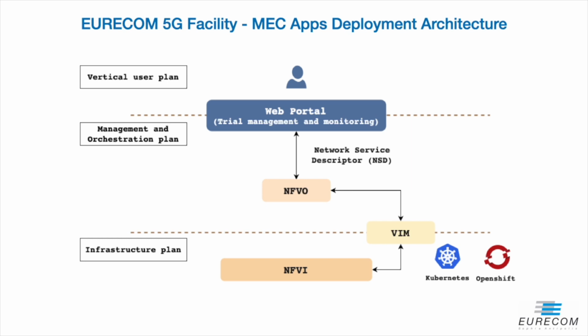Within this platform, network services are created using the network service descriptors through the graphical user interface. This is implemented using JSON structure in the web portal, and it is sent to the NFVO, network function virtualization orchestrator, which is responsible for onboarding and instantiating these services in the network function virtualization infrastructure, NFVI.